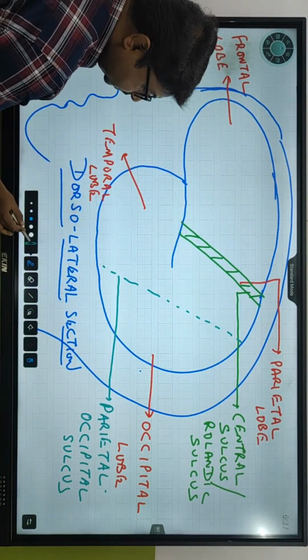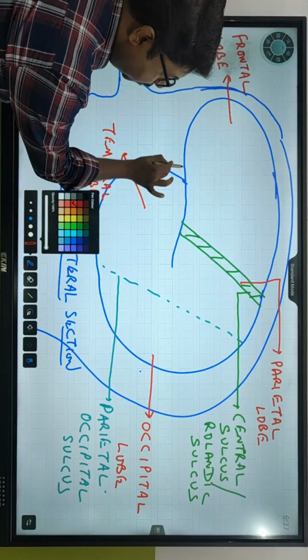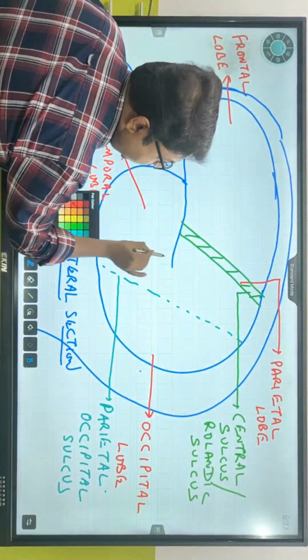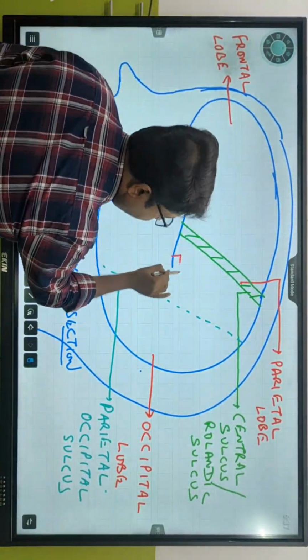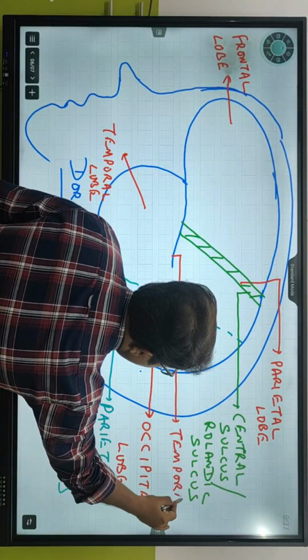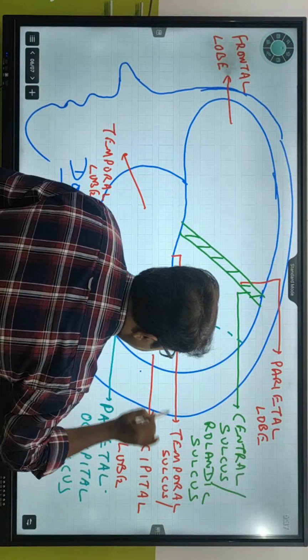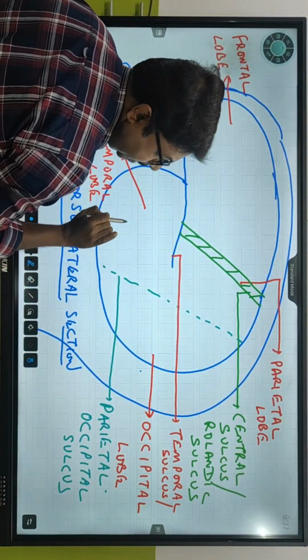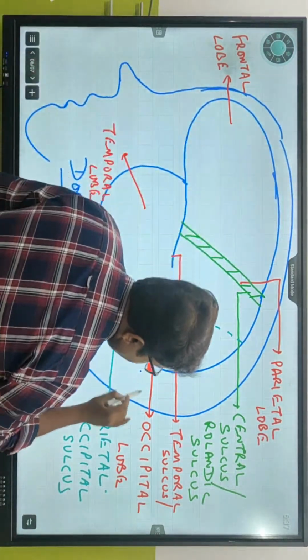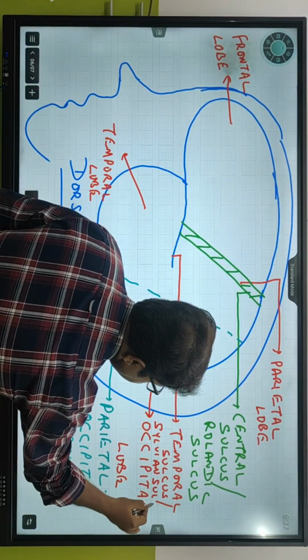This particular portion is called temporal sulcus. क्या कहते हैं इसको? Temporal sulcus. इसका और एक नाम क्या है? The other term for this temporal sulcus is Sylvian sulcus.